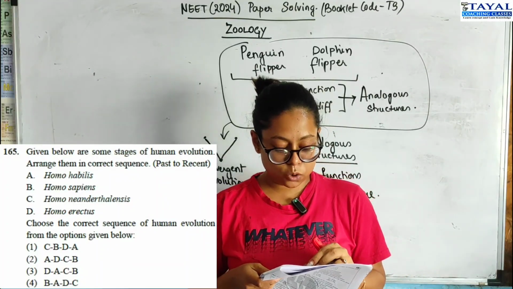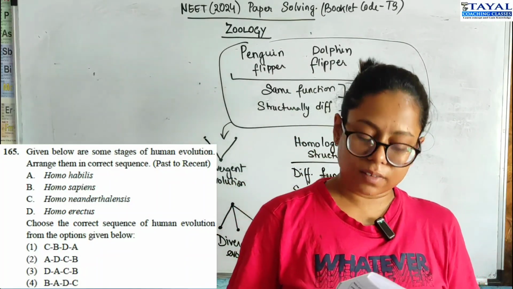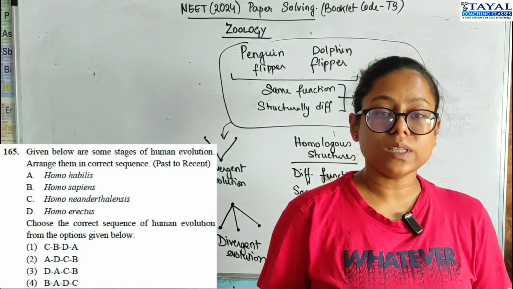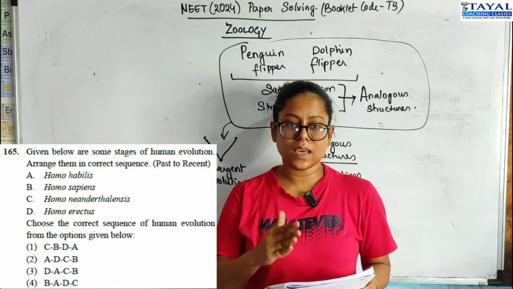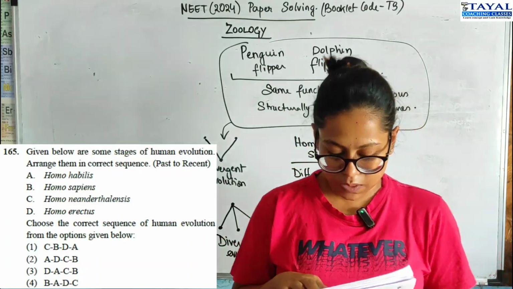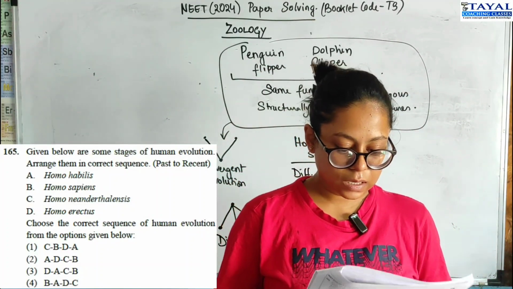There are two options, 2 and 3. Okay, Homo neanderthalensis and Homo erectus. Now we also know that Homo habilis is the oldest. So we have to start with A and end with B. The option that starts with A and ends with B is option 2, and that's your correct option.